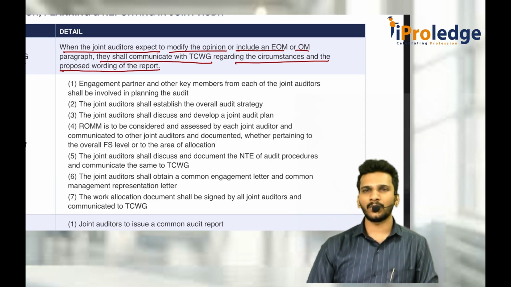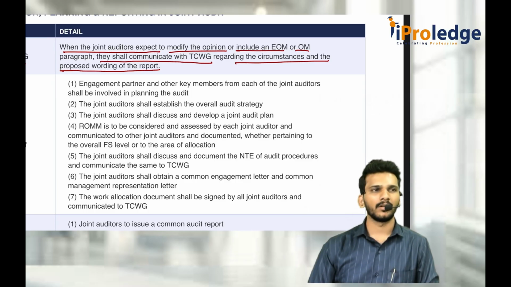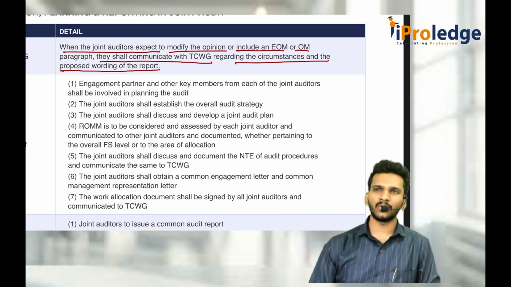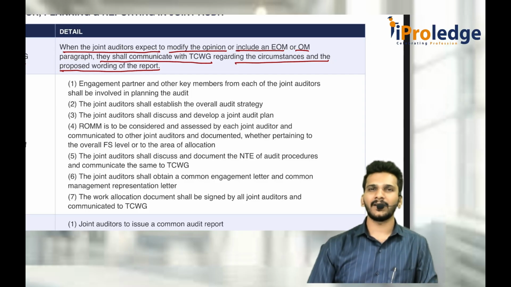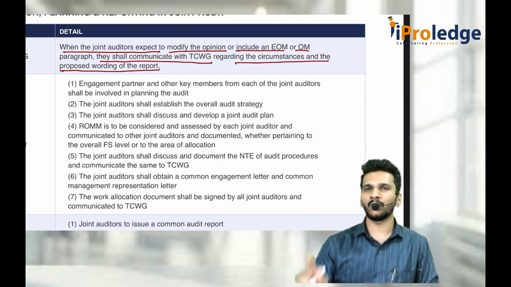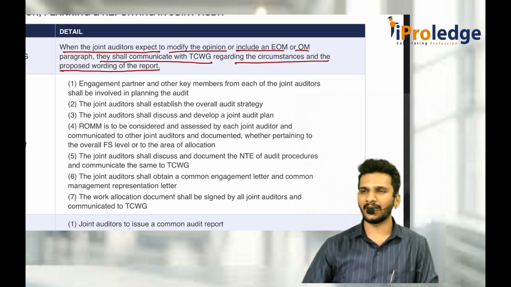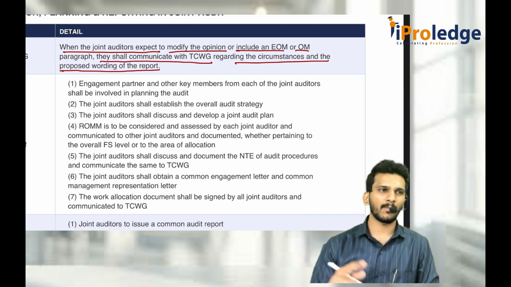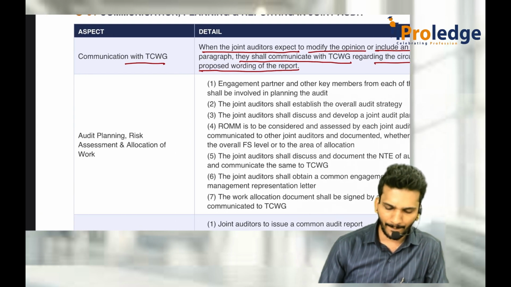But when it comes to the reporting part, all the auditors are not required to give the same report. If they disagree with what other partners are telling, then that's okay. You can give your own report. I will give my own report. But one requirement here is, whenever you are giving your report, you give the reference of the other report in your report. And the other party also has to do that. Yes, there is one more report given by X auditor, Y auditor, giving a modified or unmodified opinion. Please take care of it.